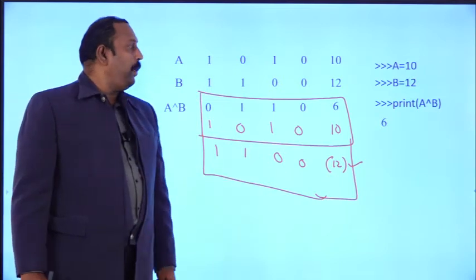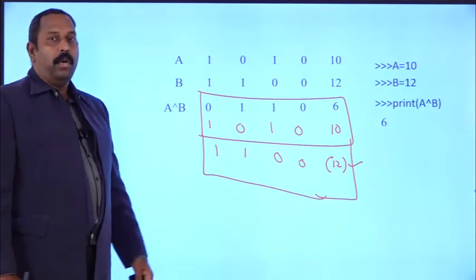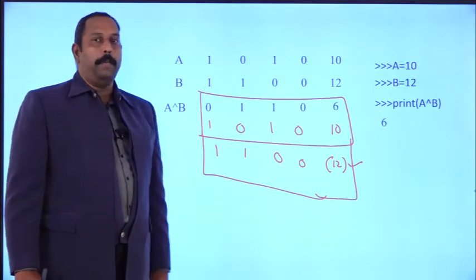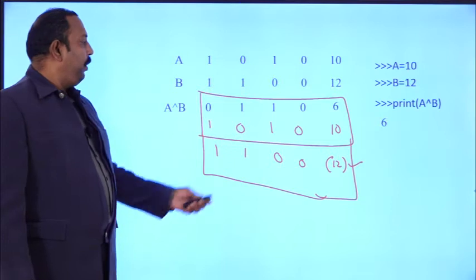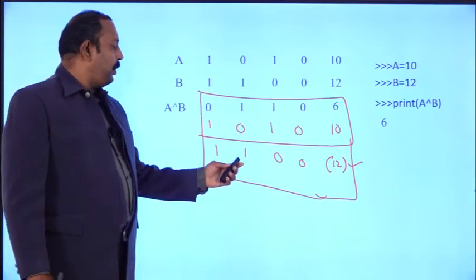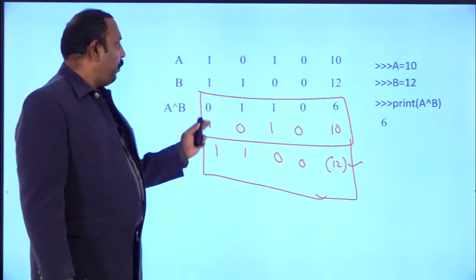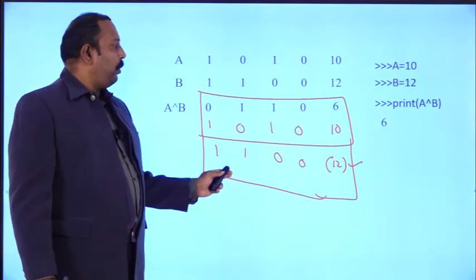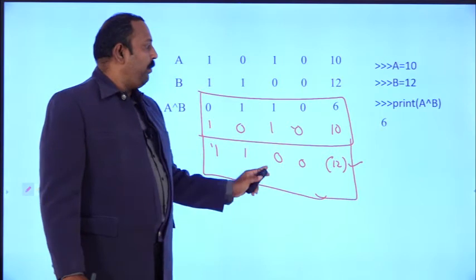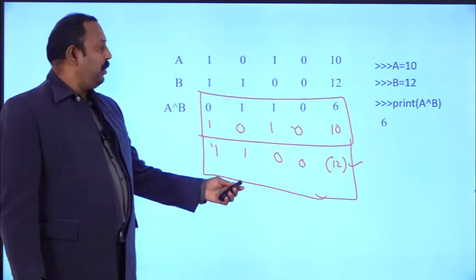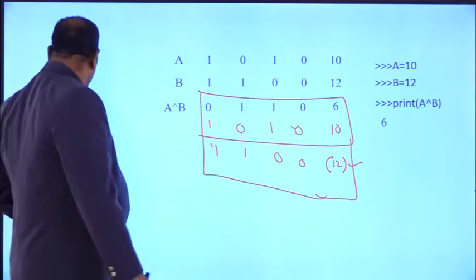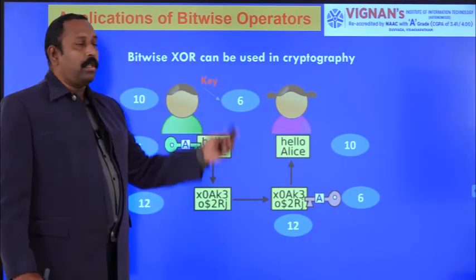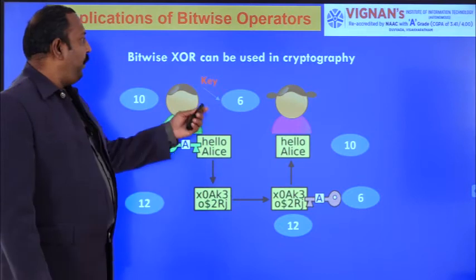This concept can be used in cryptography, in network security. There is a concept called cryptography. In cryptography, we can use this particular XOR operation, because whatever result you get, if you apply 10 again, you will get the output 12. If you apply 12 again, you will get the value 10 automatically. So this concept is used in cryptography. How will it be used here? Here, bitwise XOR can be used in the cryptography concept.